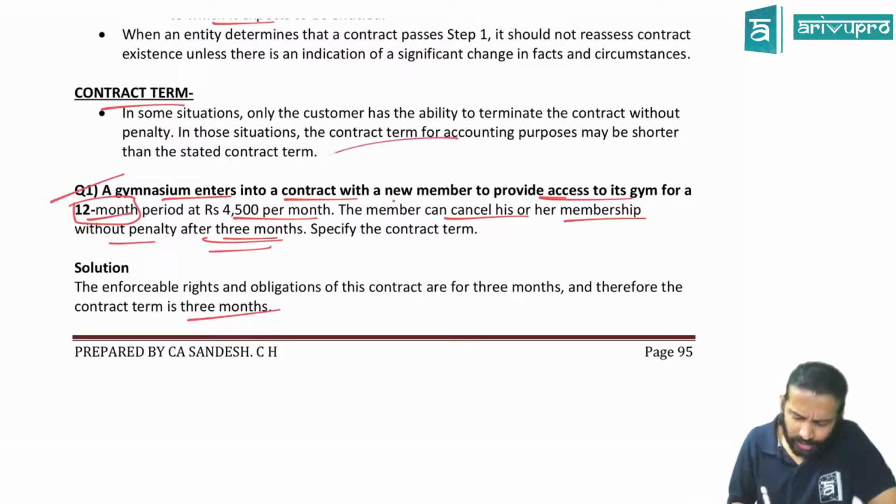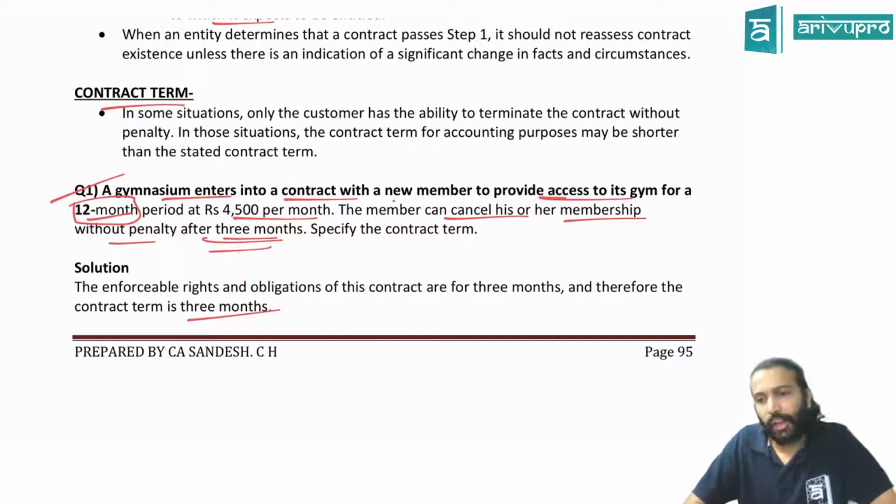Like this you will get small concepts and small case studies. This is all your revenue recognition. Done? You don't have big fancy problems here. Very few such questions there. All are these sort of concepts.